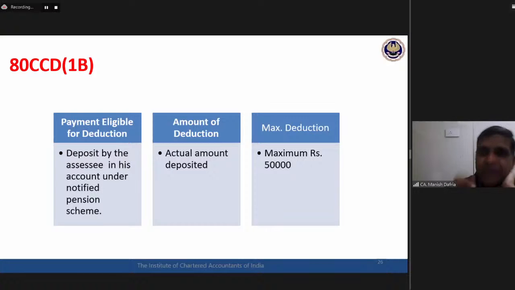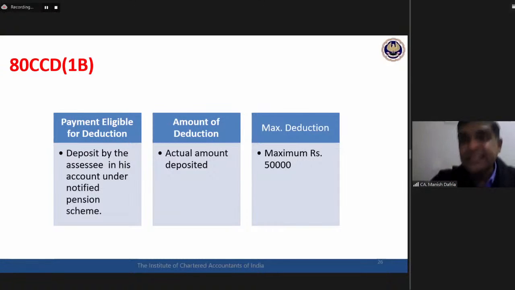Say, for example, there is an assessee who has already done his 1,50,000 investment under section 80C itself: life insurance premium, PPF, tuition fees, provident fund contribution, all in all his 1,50,000 limit is exhausted. Then he has deposited a further 50,000 in the National Pension Scheme. For this 50,000, deduction can now be claimed under 80CCD1B: 1,50,000 under 80C plus 50,000 here. All in all, he can claim a 2 lakhs deduction.